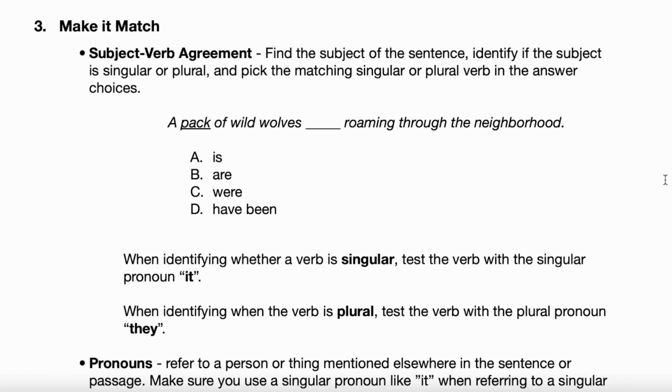Okay. One more trick to these questions. Even if you struggle to find the subject in a sentence, but you know you're being tested on subject-verb agreement, you see the four verbs in the answer choices. If you see one singular answer choice and three that are plural, I can pretty much guarantee the right answer is going to be the one singular. Does that make sense? Why, Melanie? Yeah, because if the subject is plural, they're probably not going to give you three plural answer choices. Exactly. Or if they give you one plural and three singulars, I can pretty much guarantee it's going to be the one plural.